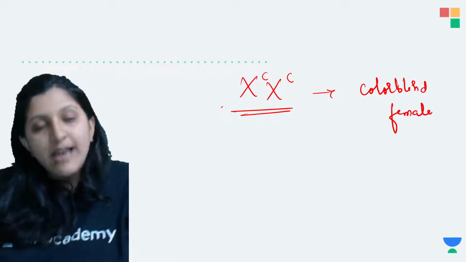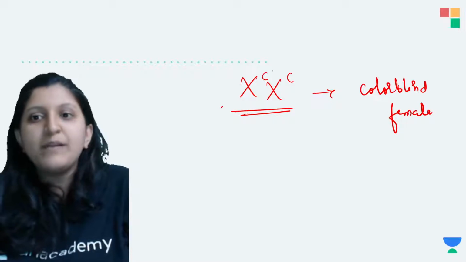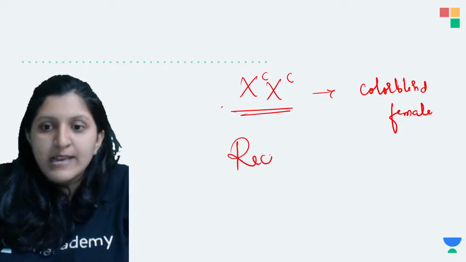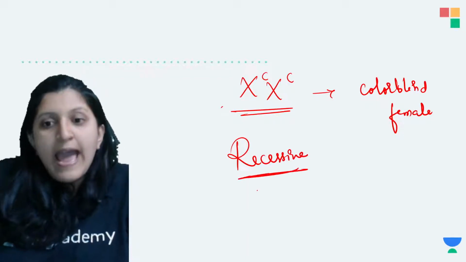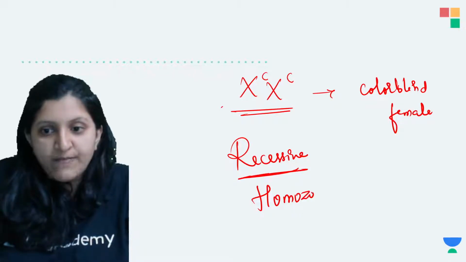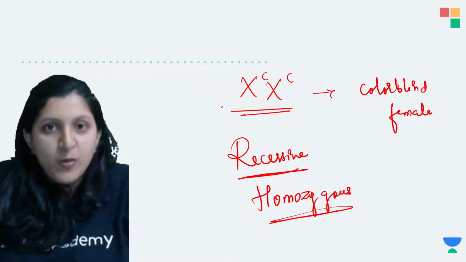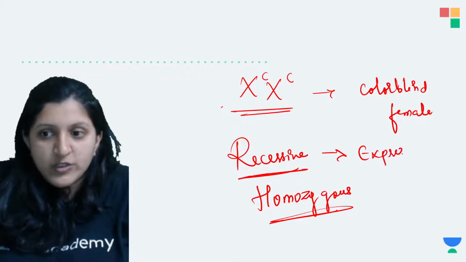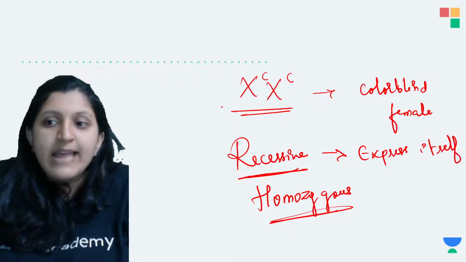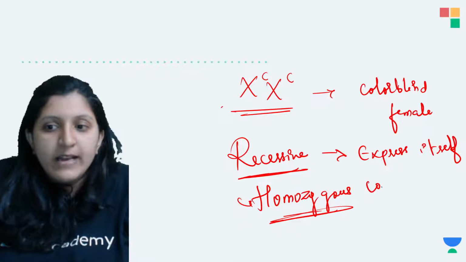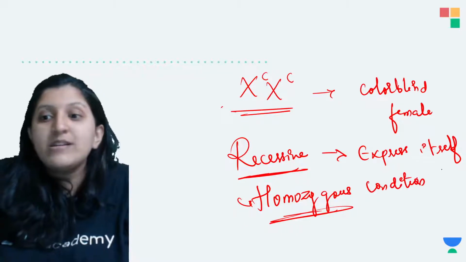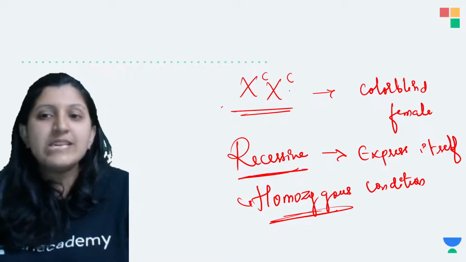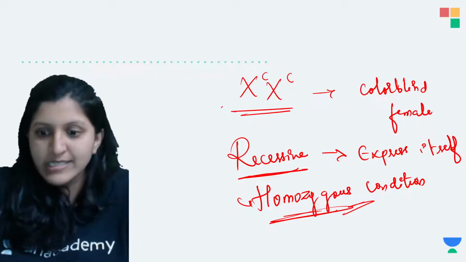Okay, and this color blind female is basically color blind because both of her chromosomes are expressing themselves, because this is in a recessive condition and it is a homozygous condition. So what condition is this? This is a homozygous condition. So recessive is going to express itself. Okay, so this will express itself in a homozygous condition. Otherwise the recessive usually does not express itself in a heterozygous condition. Only in a homozygous condition can you see a recessive expression.